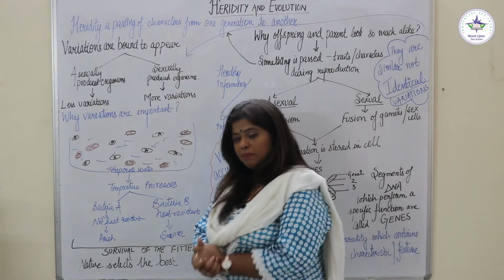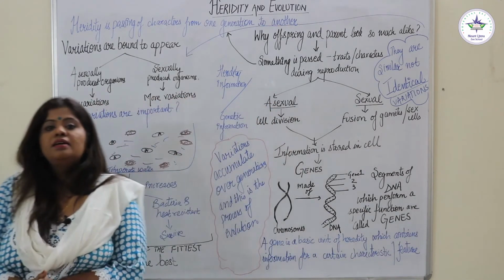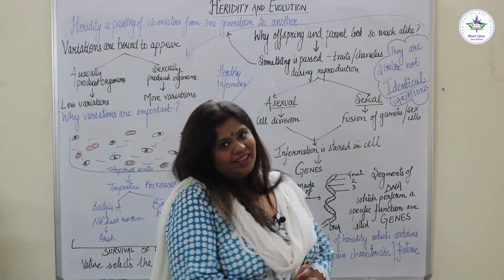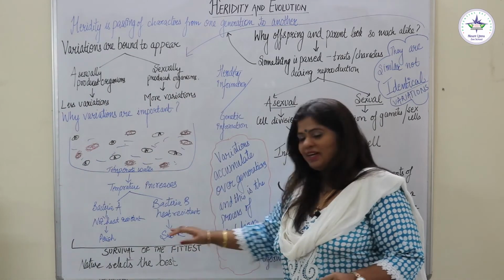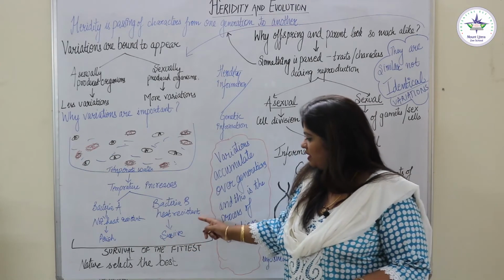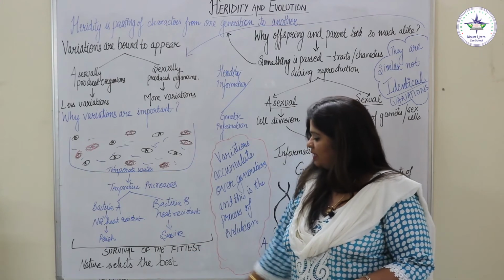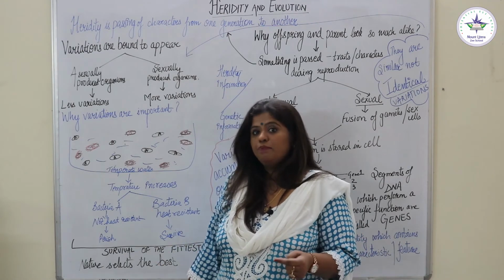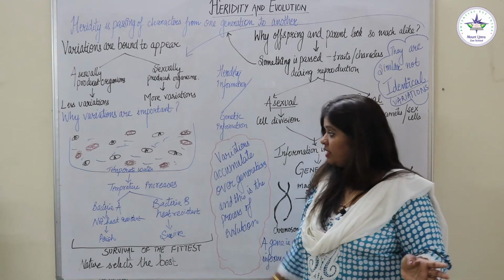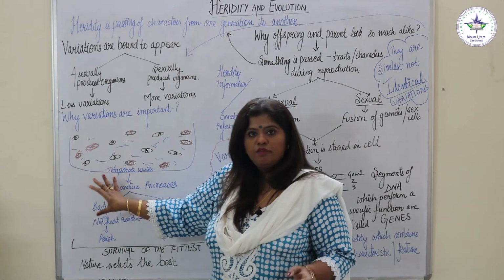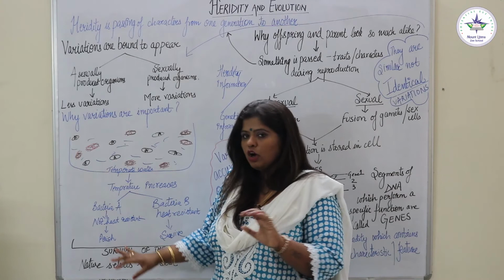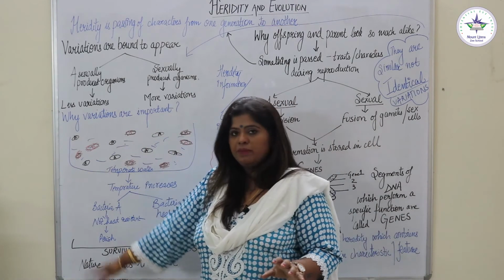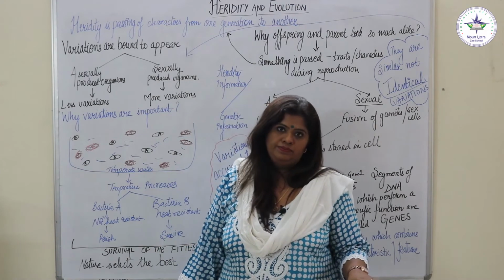So what have you got by this? That it's survival of the fittest. Those who are fit will survive and the rest will perish. Or we say nature selects the best. So that's why variations are important. Just think of a situation if all the bacteria had been the same and they had not got any heat resistant gene, then the complete species of bacteria would have been wiped out.